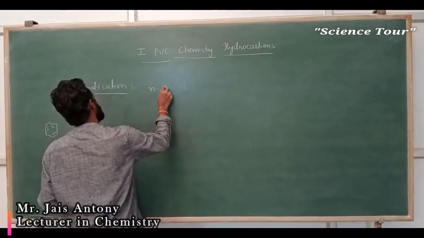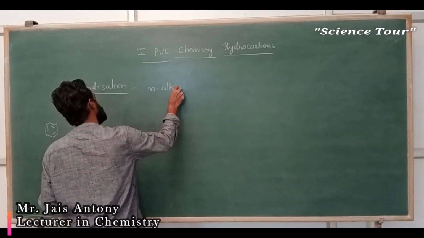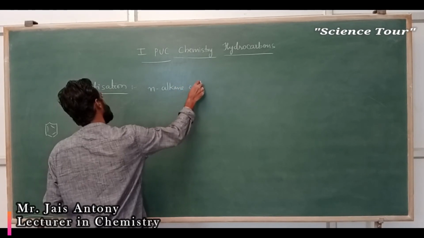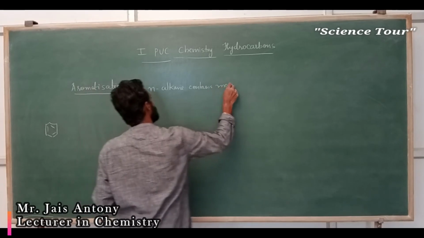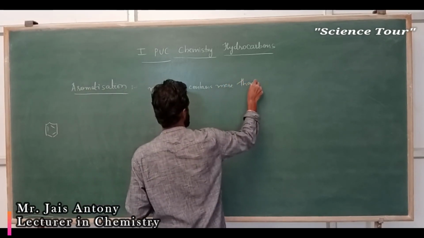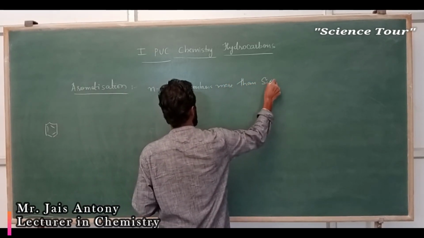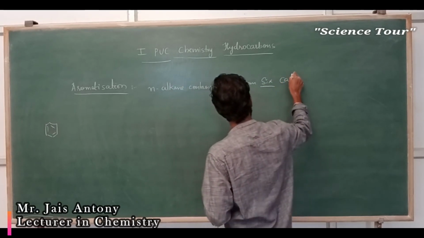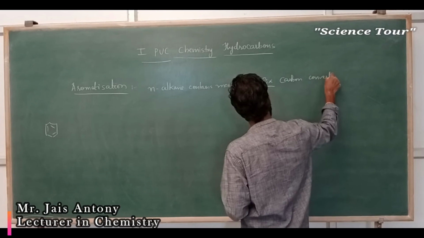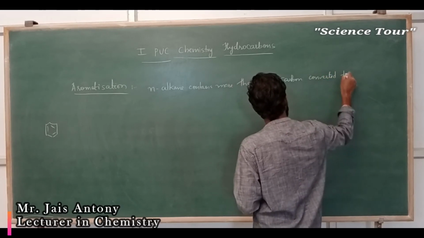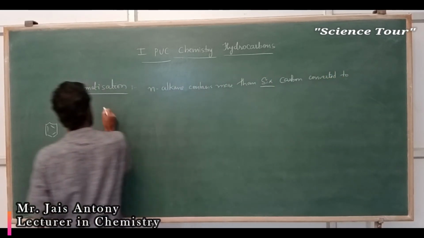That means n-alkane containing more than 6 carbon atoms is converted to an aromatic compound.